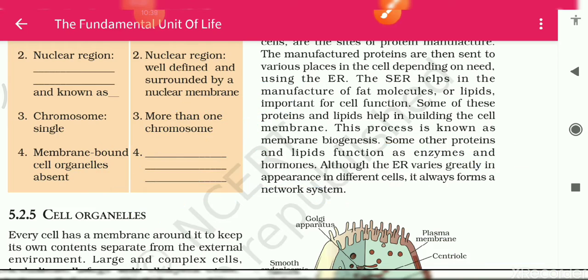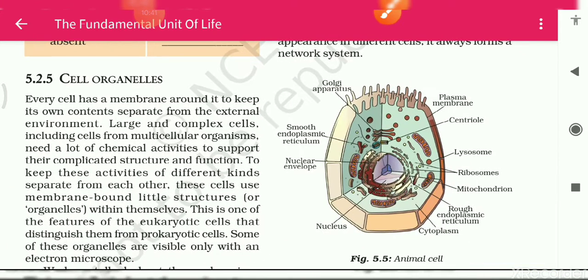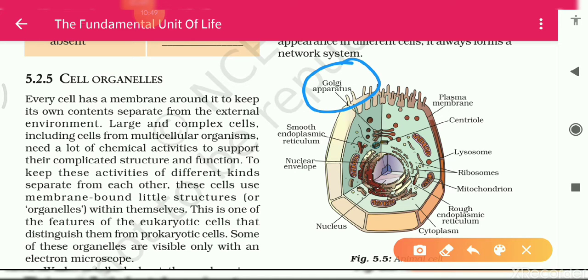Now see here, this is a diagram of the animal cell. See here, the Golgi apparatus is present near the smooth endoplasmic reticulum, that is the SER. Nuclear envelope means the outer covering of the nucleus, it is called the nuclear membrane and nuclear envelope also.